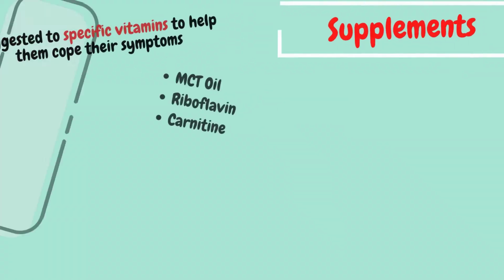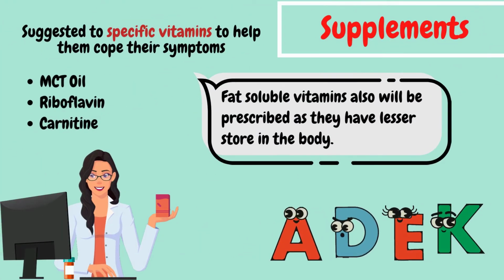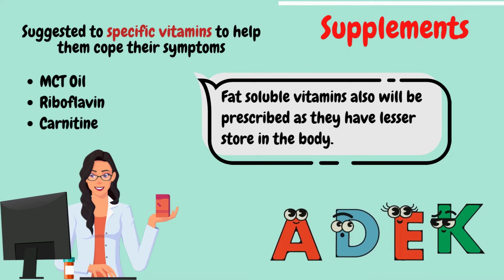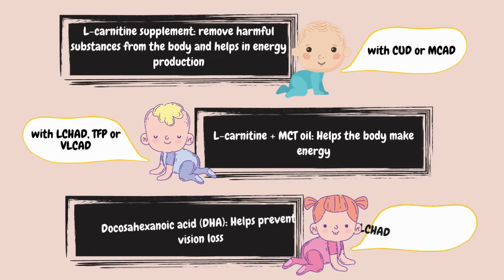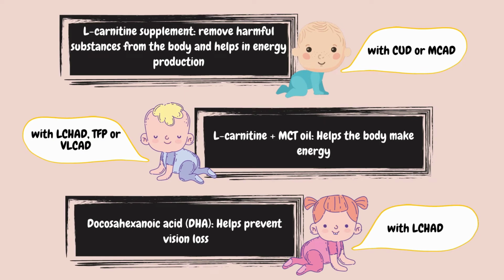Supplements. In some circumstances, patients will be given specific vitamins to help them cope with their symptoms. They may be prescribed medium-chain triglyceride oil, riboflavin, and carnitine on a regular basis. Fat-soluble vitamins will also be prescribed as they have lesser stores in the body and need to be supplied often. L-carnitine supplement is for babies with CPT or MCAD. It helps remove harmful substances from the body and helps in energy production.